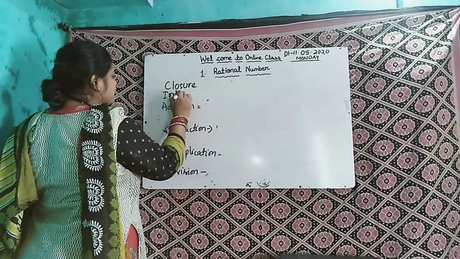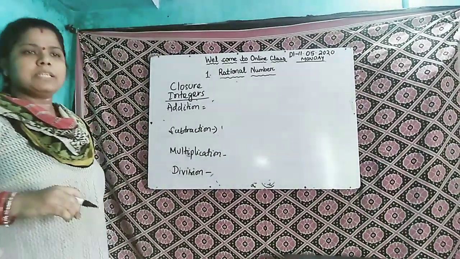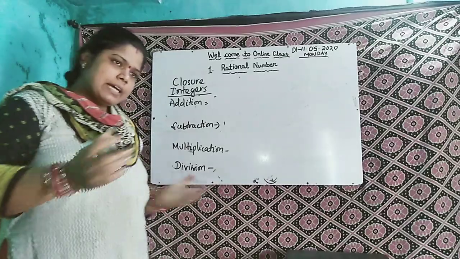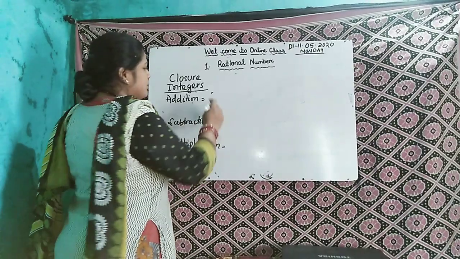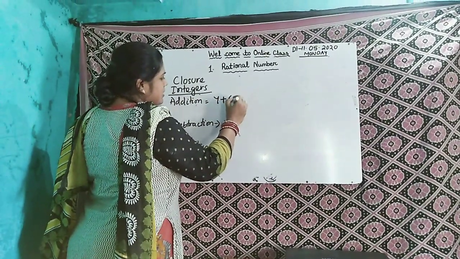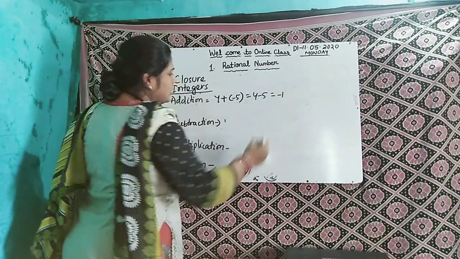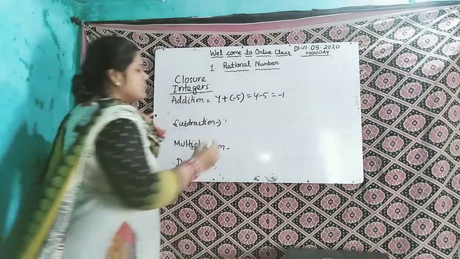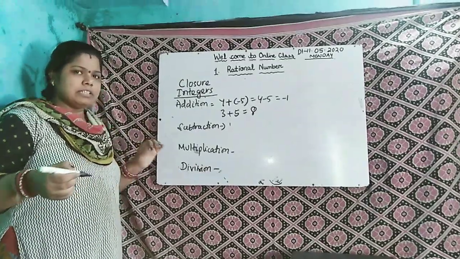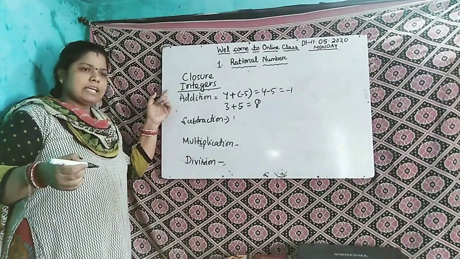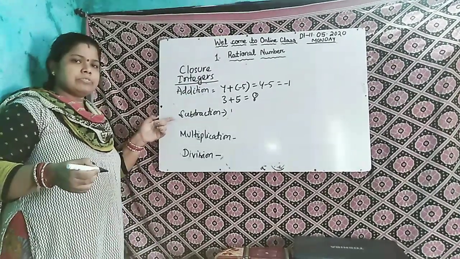Integers. So integers means what? Negative numbers, 0 and positive numbers. So we try this by taking both negative numbers and positive numbers. Suppose any positive number 4 plus minus 5. The answer will be what? 4 minus 5, it is minus 1, which is a whole number, sorry, an integer. Suppose 3 plus 5, 8, also an integer. So what will you say? That integers are closed under addition. Yes or no?